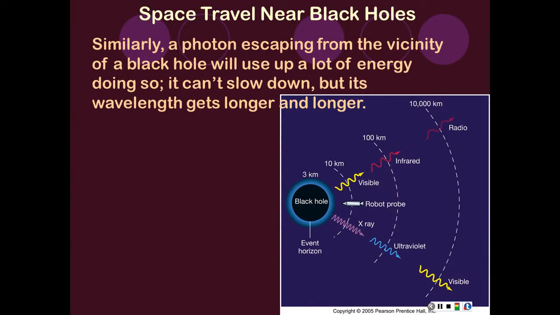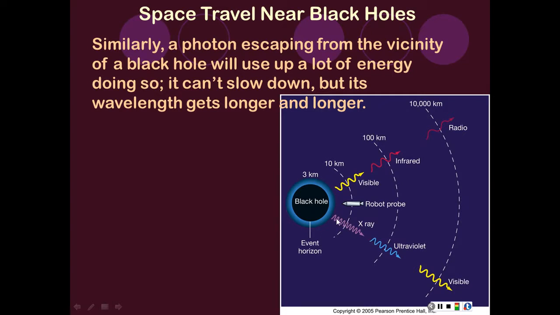Because of the energy that's needed to escape from a black hole, it turns out that even light has some issues. Light can't slow down. You've got a photon, it moves at the speed of light. That's what happens. But if you've got a photon that needs to use some energy to get away from that black hole, so it's not beyond the event horizon. If it's beyond the event horizon, it can't get away. But it's close to the event horizon, and now it's trying to get away.